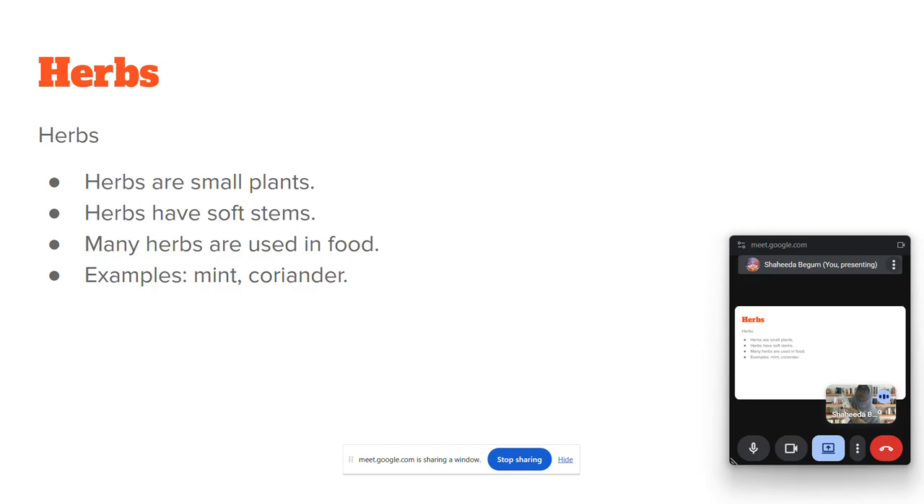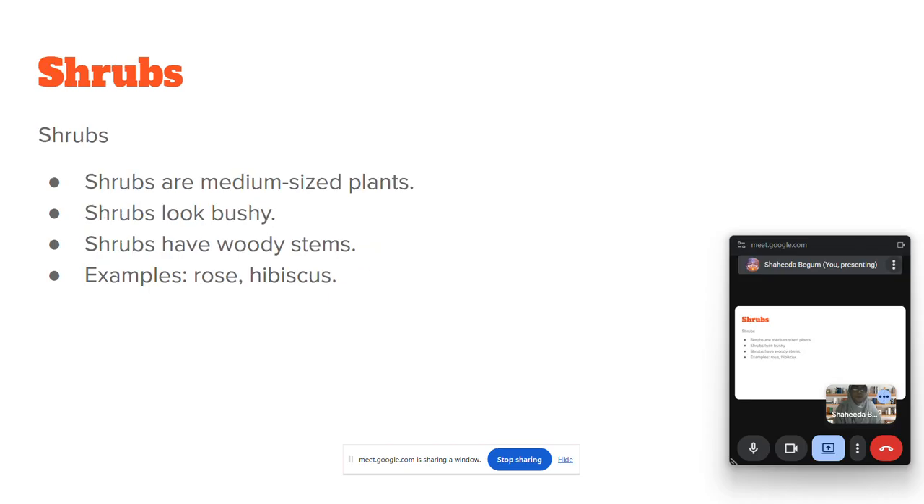These herbs are very small plants and they have soft stems, and they are used in food. Example, mint is used in food and coriander is used in food. This is about herbs. Herbs means small plants. Soft stems, you have to remember.